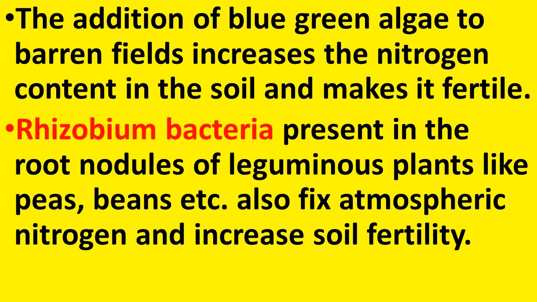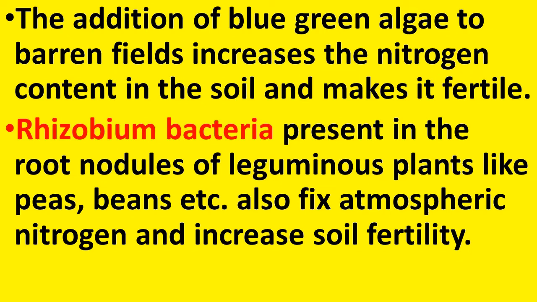The addition of blue-green algae to barren fields increases the nitrogen content in the soil and makes it fertile. So, when it is added in the barren fields, that is, not in fertile lands, it can increase the nitrogen content in the soil and make it fertile.